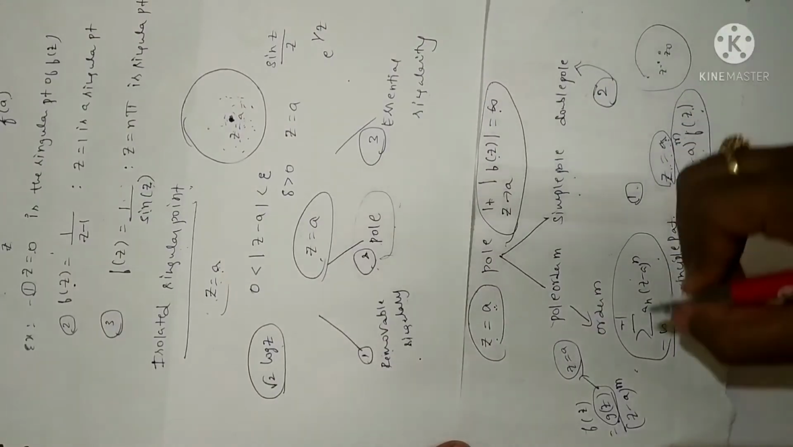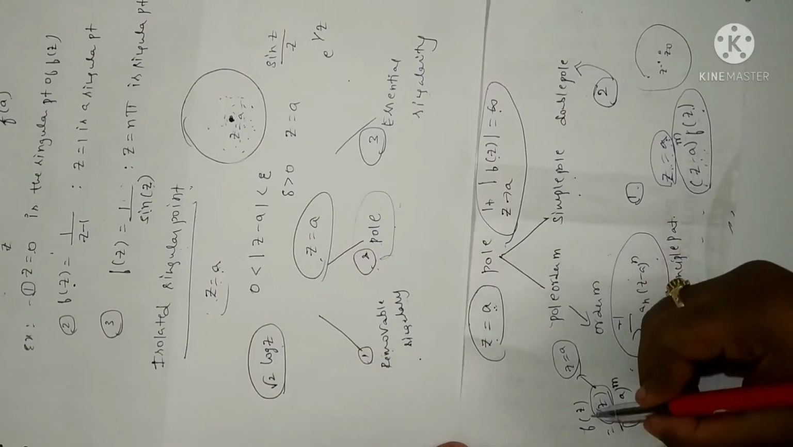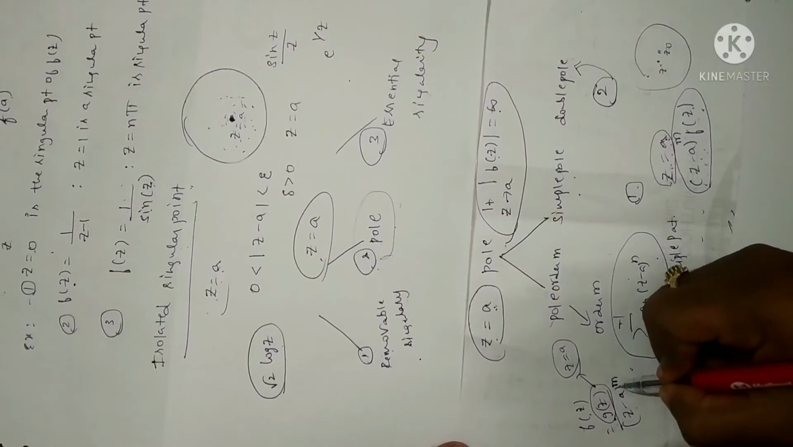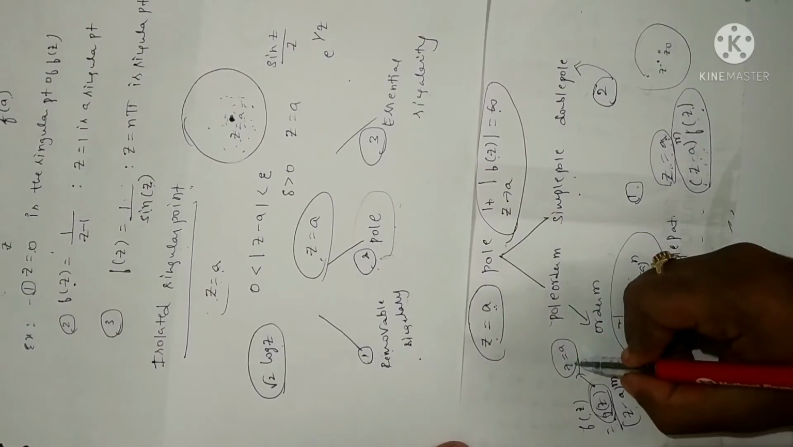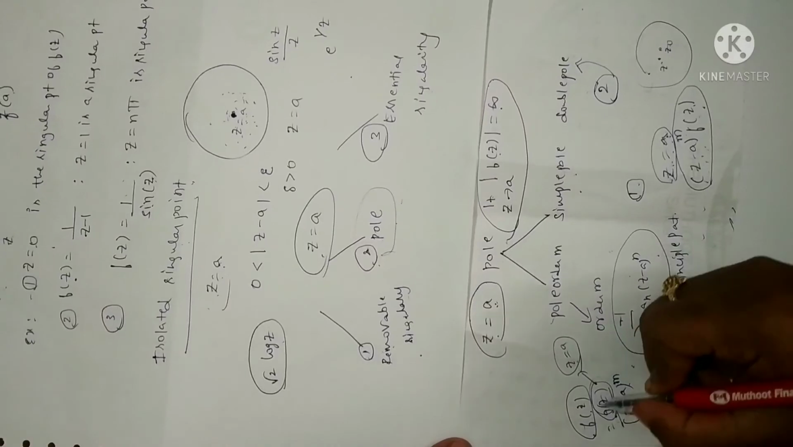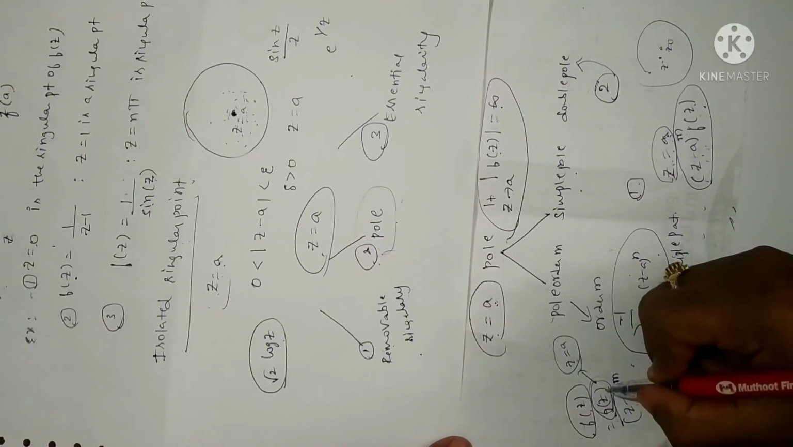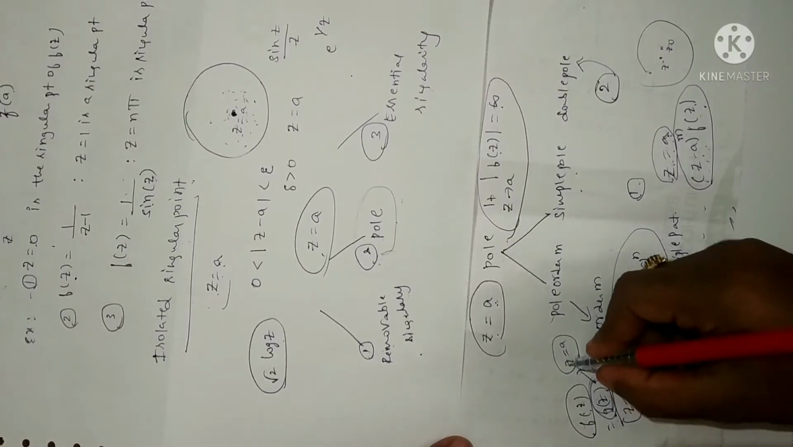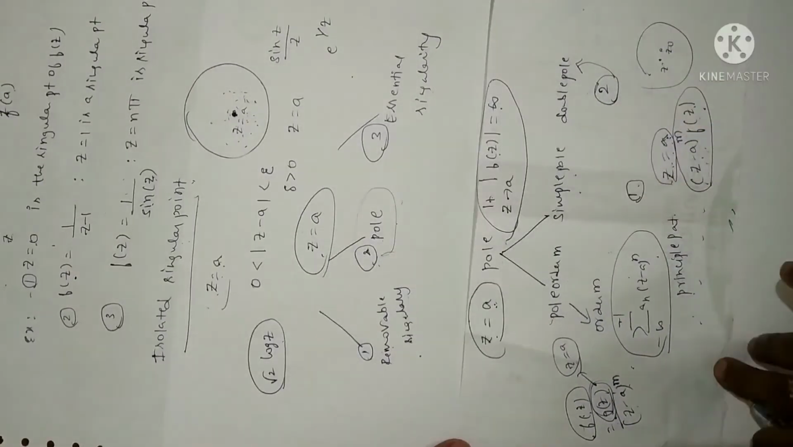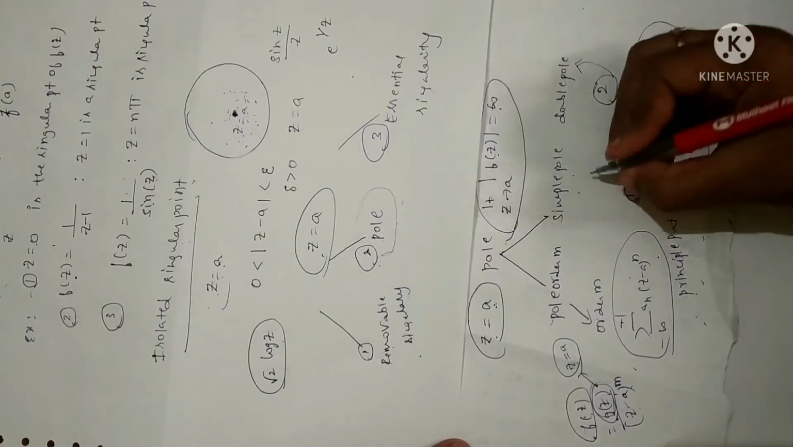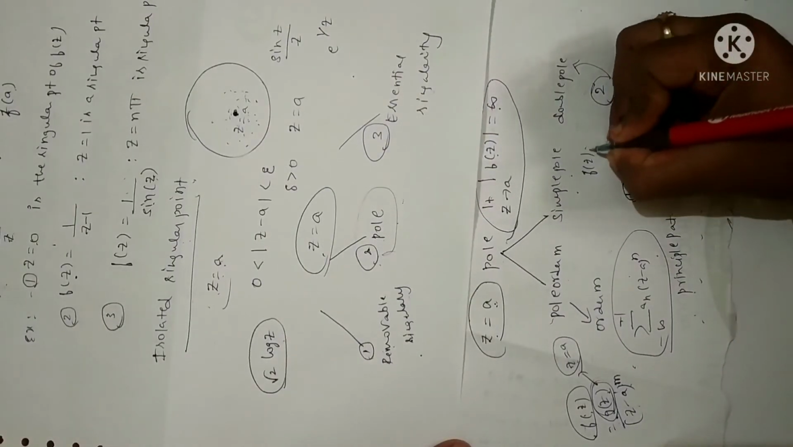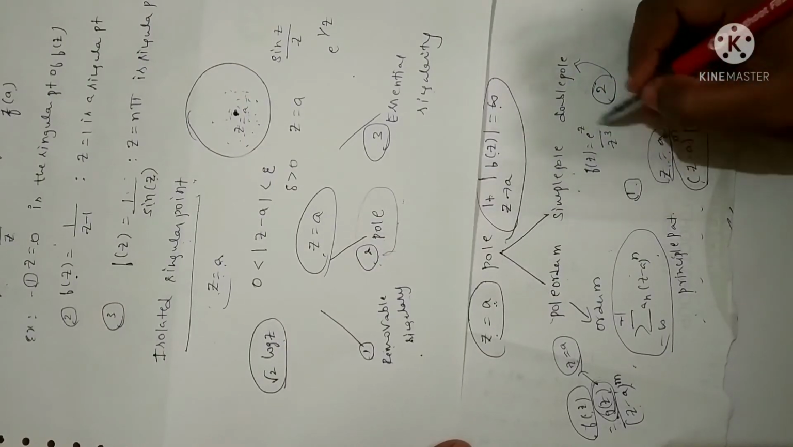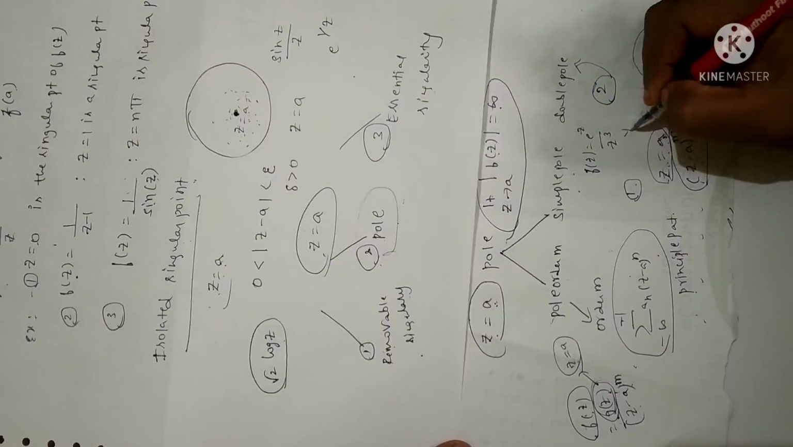If f of z is a pole of order m at z is equal to a, then there exists a function f of z is equal to g of z divided by z minus a power of m, where g of z will be analytical but not f of z. We are talking only about the analyticity of g of z but not f of z. If g of z is analytical at z is equal to a, then such a point is called a pole. I'll give you one example for pole. Suppose I have f of z is equal to e power of z by z cube. When you put z is equal to 0, we will get a pole, and this is called pole of order 3.